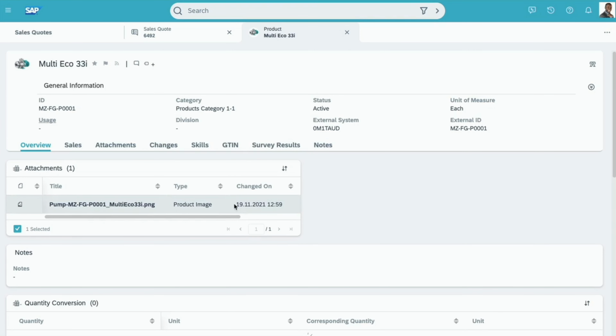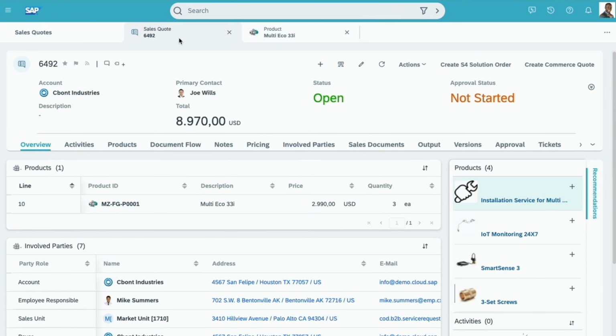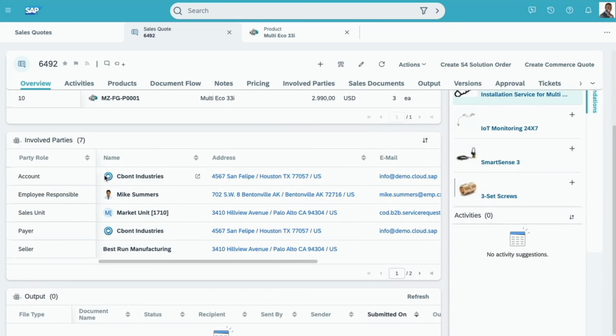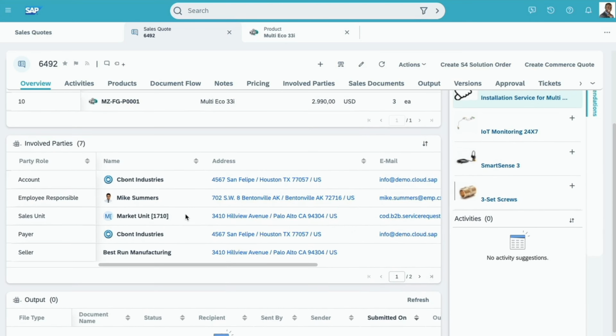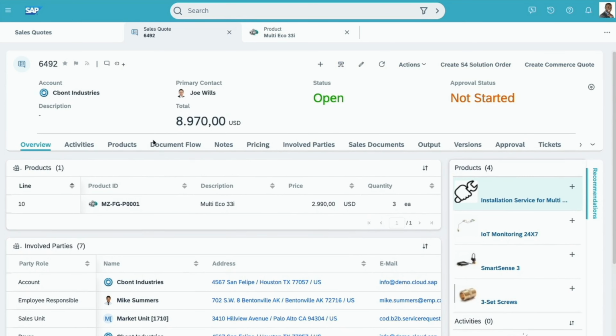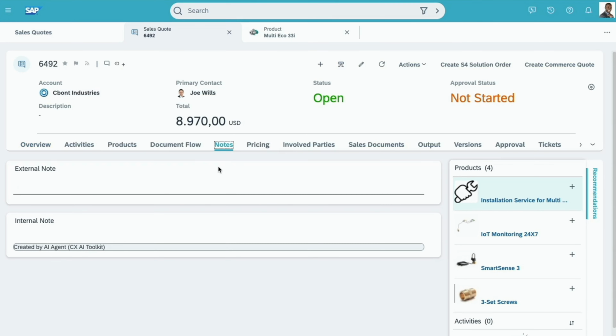Perfect. So it's the right product, it's the right quantity, and it also correctly identified, for example, the account, C-Bound Industries, and it assigned a default employee, for example. All that did get correctly identified. And there's also a note actually that our agent left, so we can clearly identify this quote was created by the CXAI agent in this case.